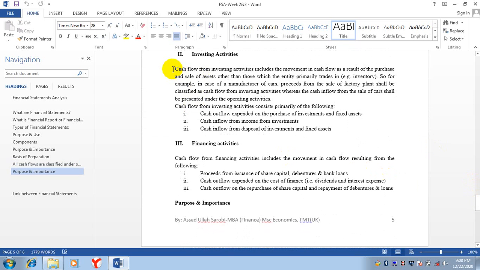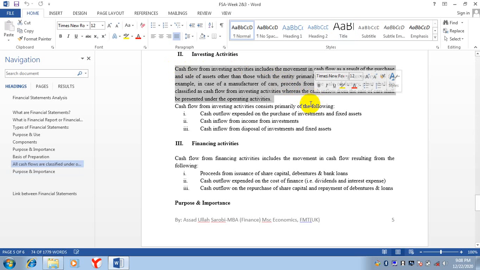In investing activities, basically all those things that a company is purchasing for use in the operations of the business, like purchase of land, purchase of building, machinery, and these things.